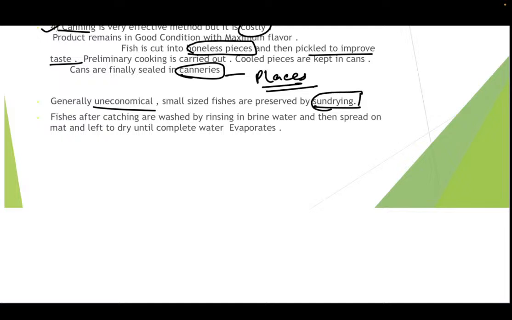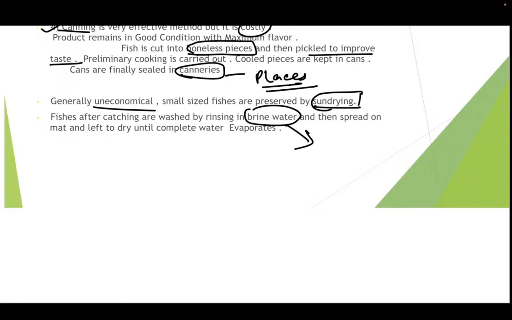Fishes after catching are washed by rinsing in the brine water and then spread on the mat and left to dry until complete water evaporates. So here what we do is, after catching the fish, we usually go for rinsing of the fish in the water. Now what we go for is the brine water, children. Please see a specific brine water.